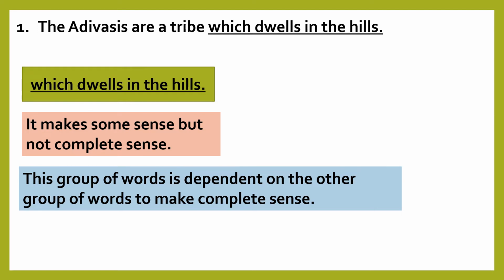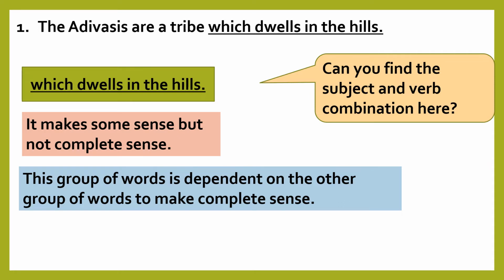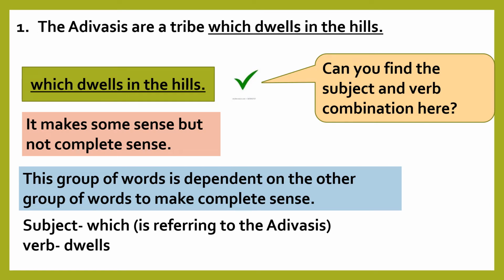But tell me, children, can you find the subject and verb combination here? Yes, we can. In this sentence, the subject is which, that refers to the Adivasis, who is the subject of the given sentence. The verb is dwells.